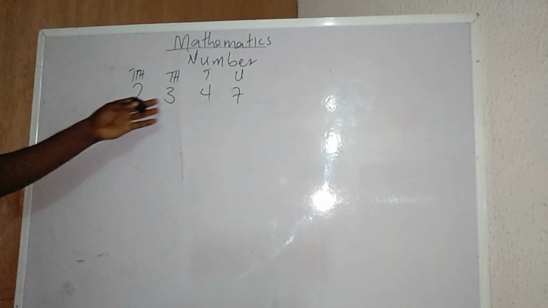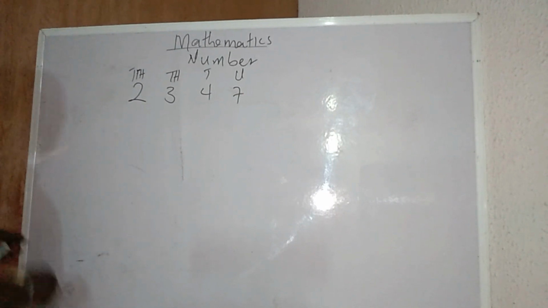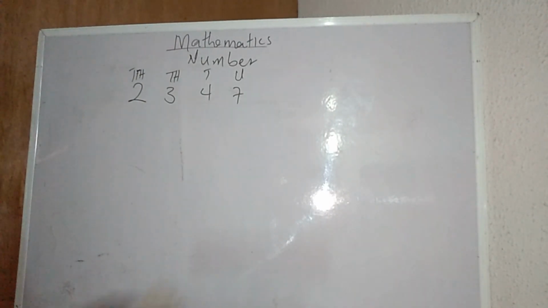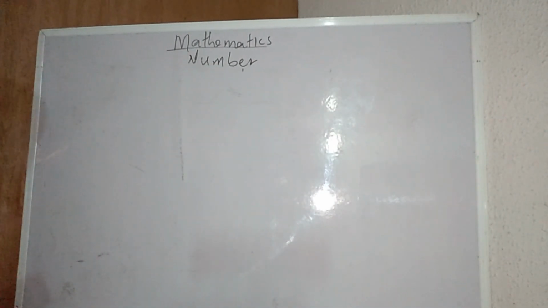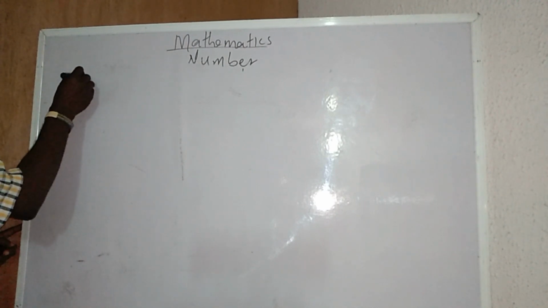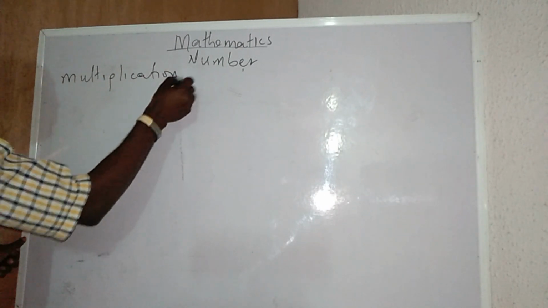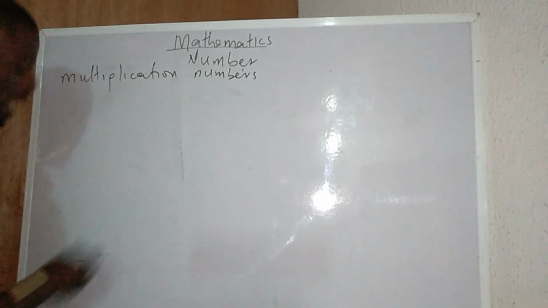Now, it's good to understand this aspect of mathematics. For me to add, I have to start from the unit. I want us to work much more on multiplication of numbers.